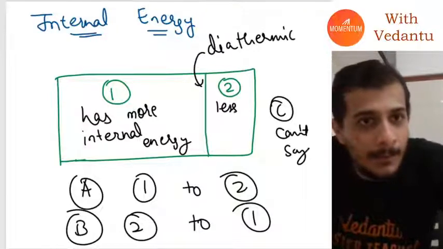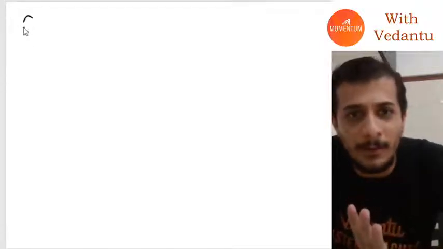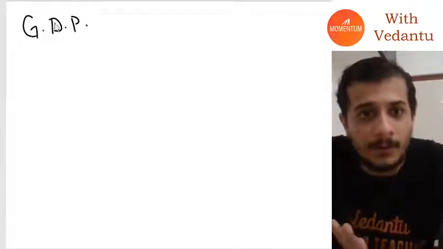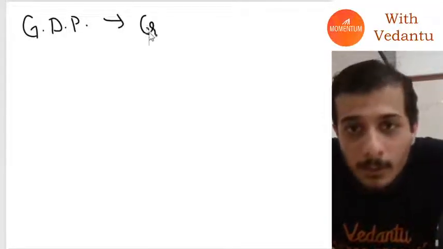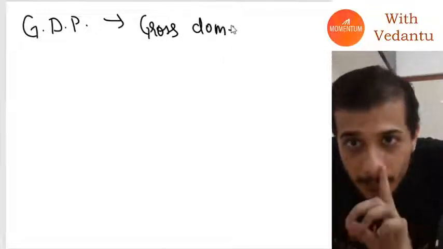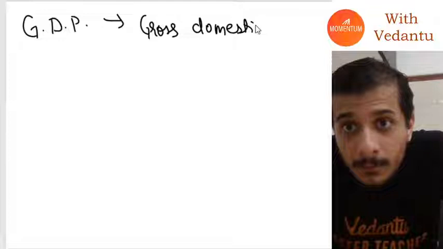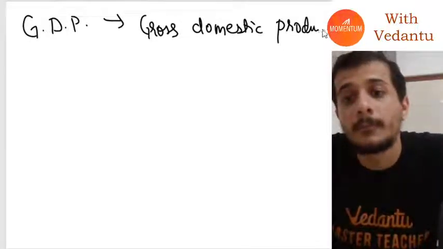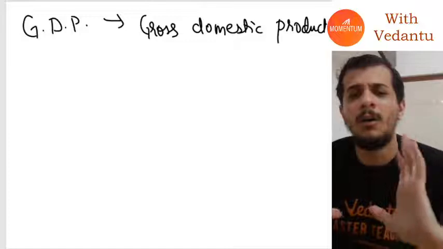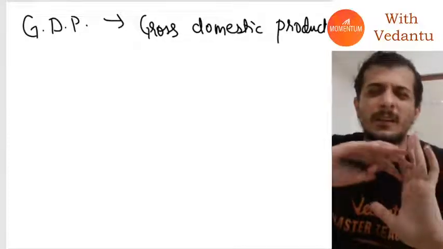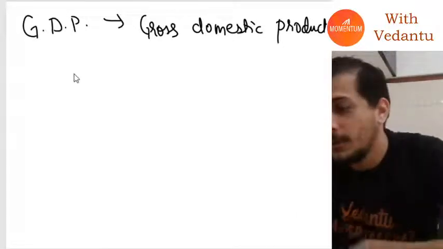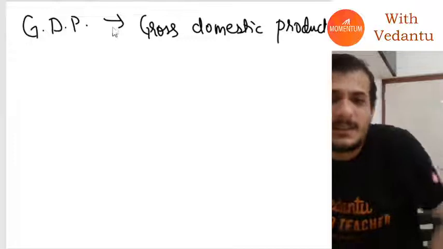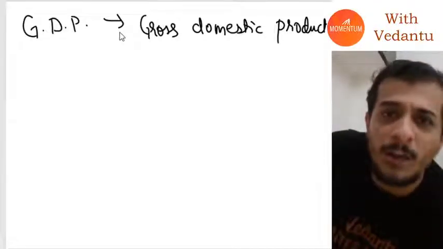Let me give you one more example. This is a very weird example, but have you guys heard of something called GDP? GDP is called gross domestic product. You can think of it as a measure of the richness of a country. GDP basically tells you how much a country is producing and earning.